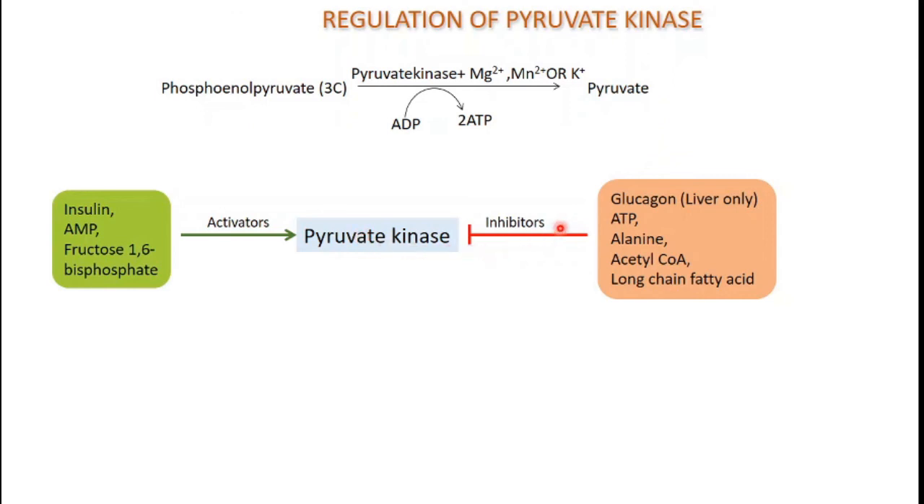Obviously this insulin and glucagon are considered only in the liver cell, and whatever the rest are, that is AMP, fructose 1,6-bisphosphate, ATP, alanine, acetyl coenzyme A, long chain fatty acids, these are considered in all other cells of the body including liver, but glucagon action is considered only in the liver cell. Glucagon never acts on other cells to inhibit pyruvate kinase. So all these are the inhibitors of pyruvate kinase.